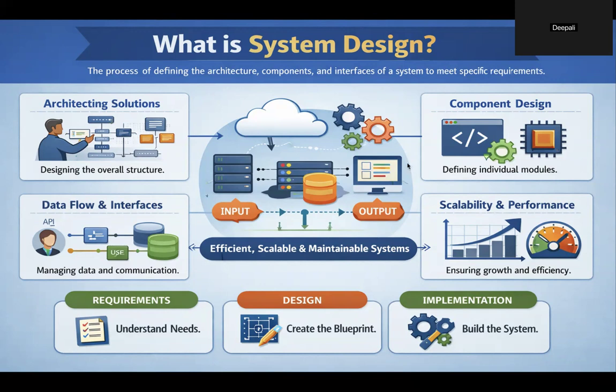Okay. Next comes our component design. Let me just annotate it. Yeah, one second. Yeah. So next I will be talking about this component design.